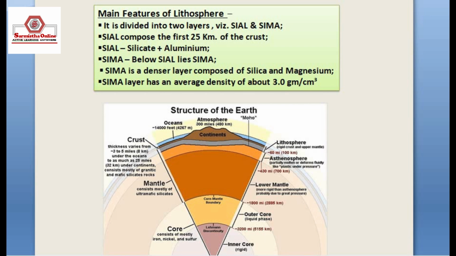The main features of the lithosphere are, it is divided into two layers, that is sial and sima. Sial is composed of the first 25 km of the crust. Sial is made up of silicate and aluminium, and sima lies below the sial layer. Sima is the denser layer composed of silica and magnesium. Sima layer has an average density of about 3.0 gram per centimeter cube. Here you can see a cross section with their properties of the three distinct layers of the earth.